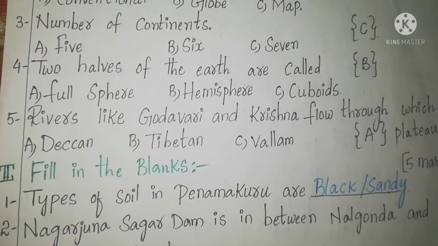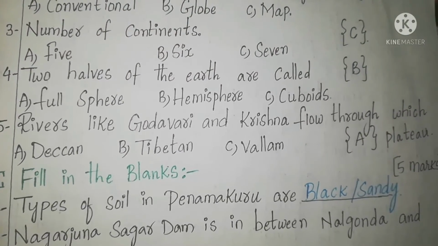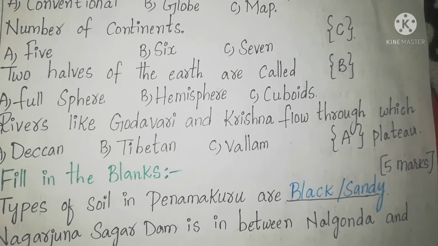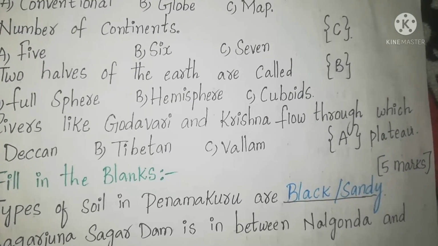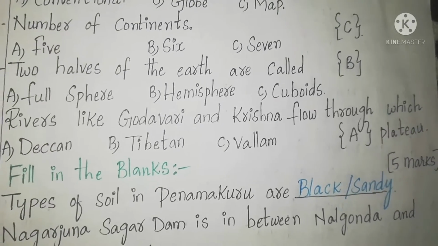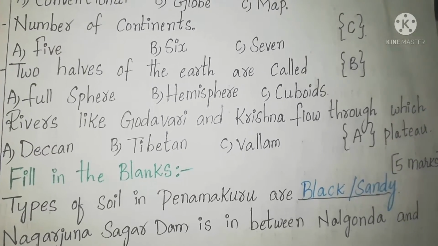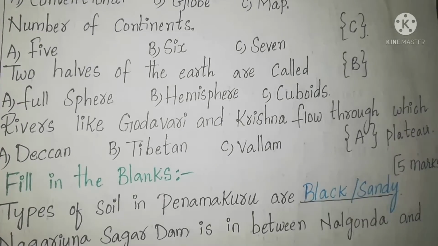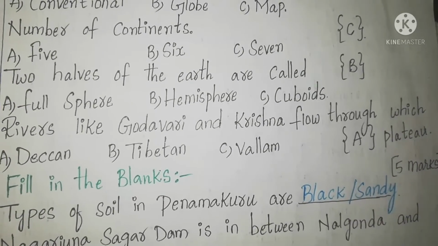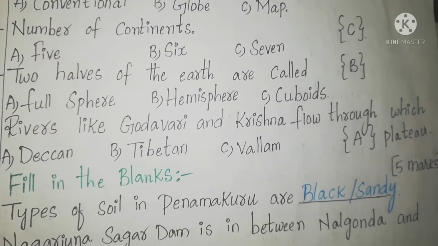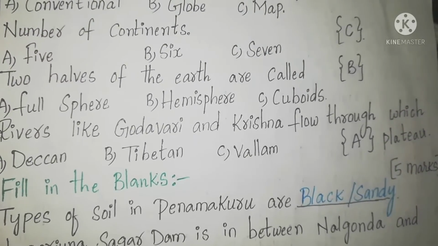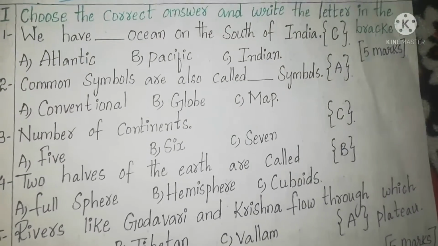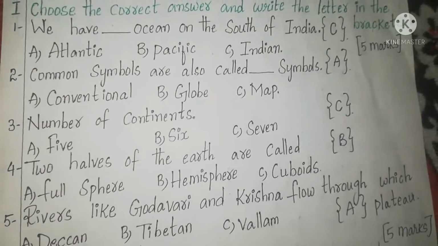And next, 5th one, rivers like Godavari and Krishna flow through which plateau? Yes, Godavari and Krishna flow through which plateau? So here you can see 3 options are given: Deccan, Tibetan, Vallum. So what is the correct answer? Yes, Deccan. So we have to write A letter in the bracket, okay? So this is our first bit. Our first bit carries 5 marks, okay?